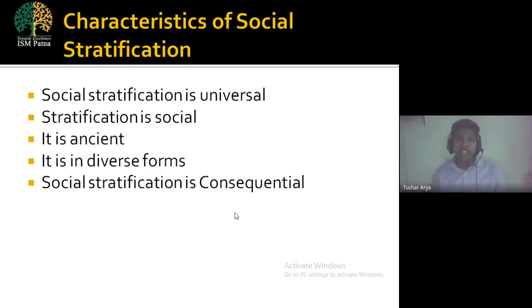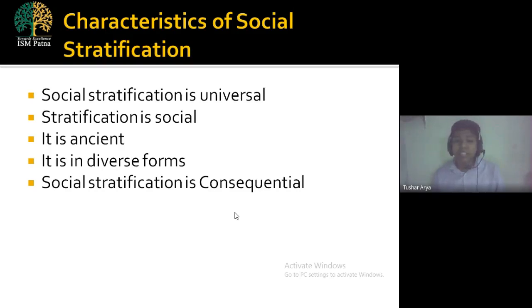Fourth characteristic is that it is in diverse forms. Diverse forms, why? Because stratification is also having different parameters. Parameter of amount, the money which we are holding, parameter of rank, status, post, position which we are holding, parameter of caste, parameter of class, the caste which we belong to, the religion which we belong to, the class which we are holding.